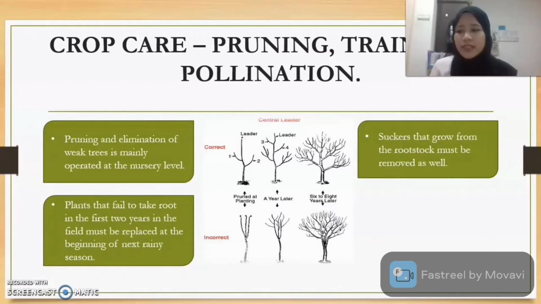Pruning, the first thing, and elimination of weed trees is mainly operated at the nursery level and, to a lesser extent, in the first years after field planting. Plants that fail to take root in the first 2 years in the field must be replaced at the beginning of the next rainy season.